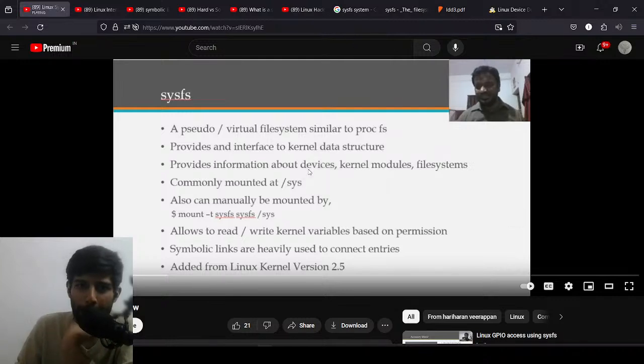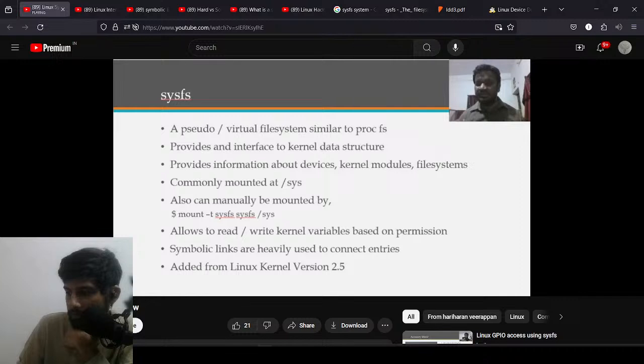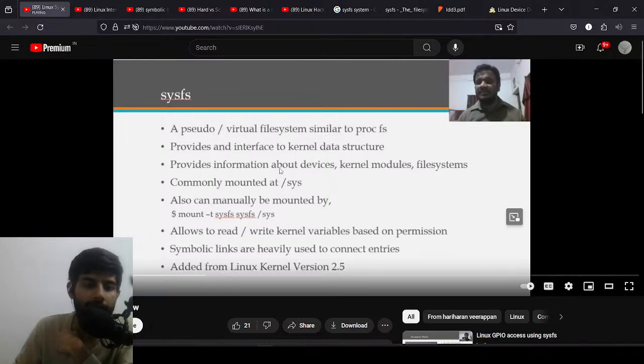About this system, bus, and then devices, and then different kinds of classes, and different kinds of file systems, and different kinds of network, and different kinds of process. All the information we are able to see using sysfs. Basically, sysfs provides an interface to interact with the kernel data structures. Basically, whenever we are developing a driver, maybe we can provide that user access to read back.